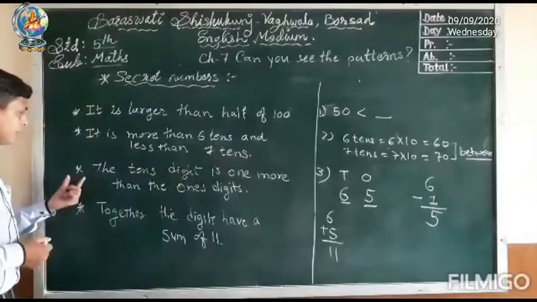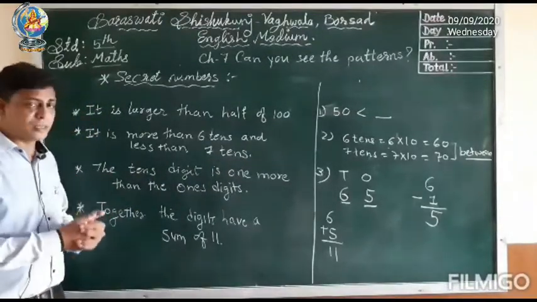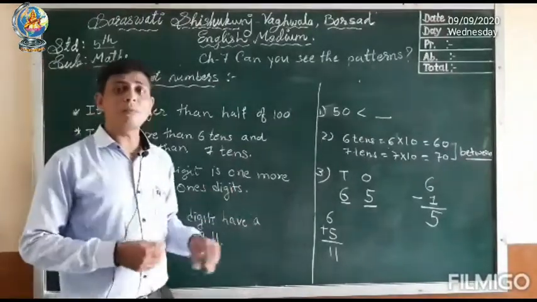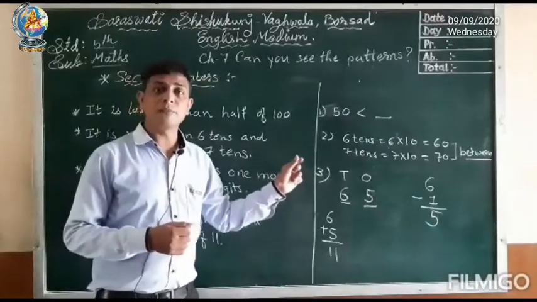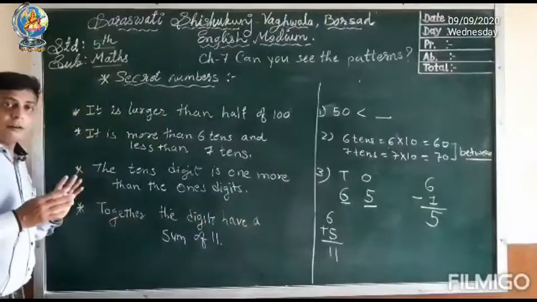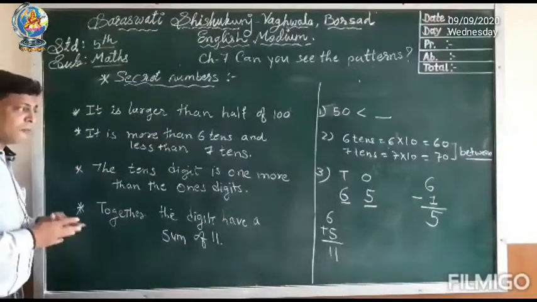Okay. Then in the third point, the tens digit is one more than the ones digit, meaning whatever number we get, its tens place value will be bigger than the ones place value. How much? 1 digit. Okay. Then we guess the number and write that number. In the last clue, what do we have to see?